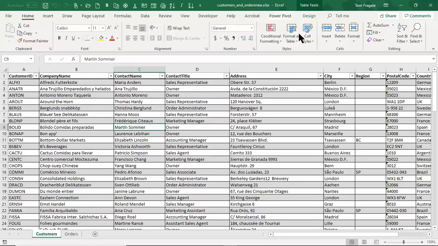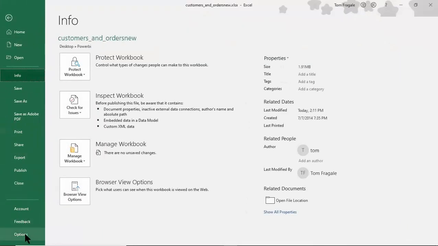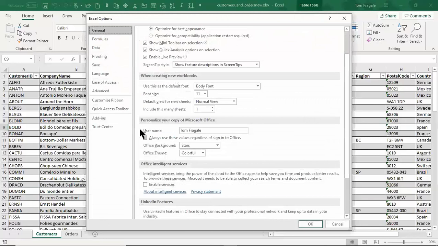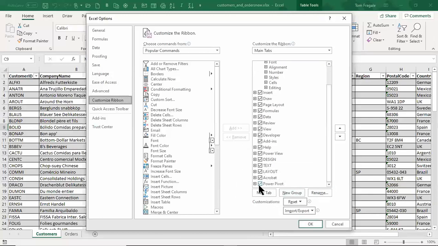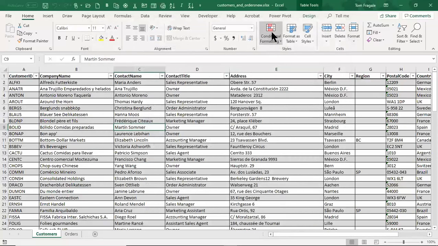Now, if it still isn't there, then you might have to do this additional step. I'm going to go back into the options. So I'll pick on File and then Options. And this time I'll go over to where it says Customize Ribbon. Now remember, the ribbon is a new word for the toolbar. So I'll pick on Customize Ribbon and then make sure the word Power Pivot is checked there. So if you do both of those steps, then when you click on OK, then we should see the Power Pivot menu choice.